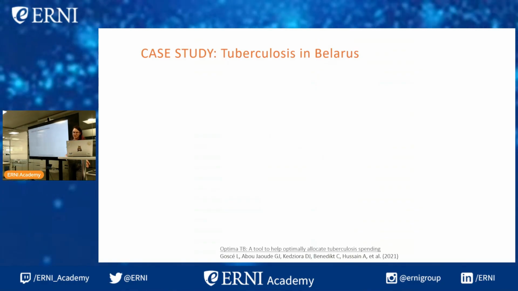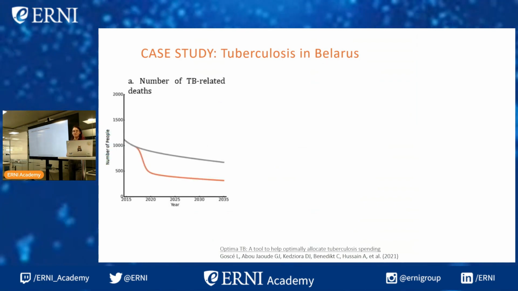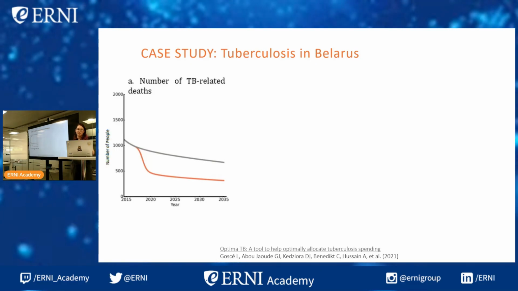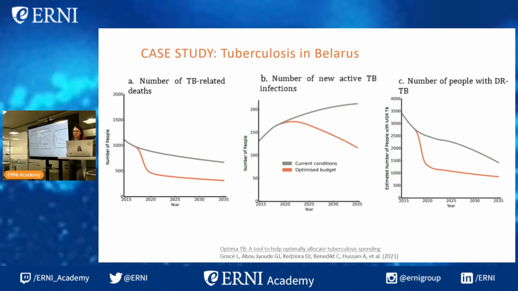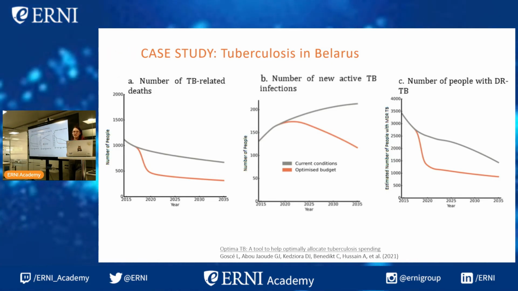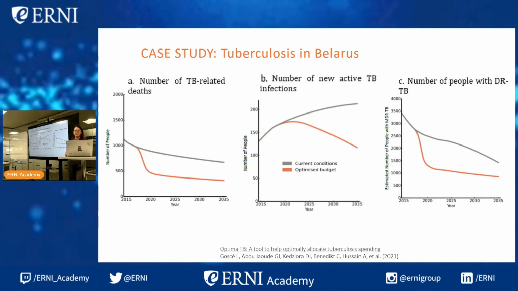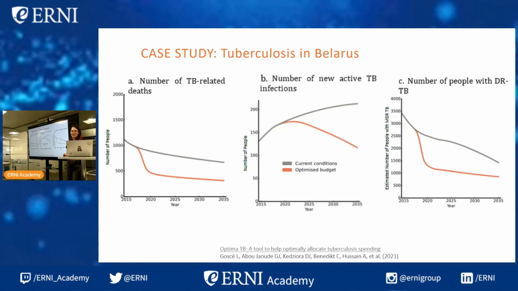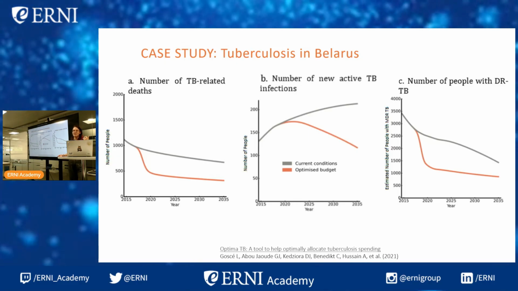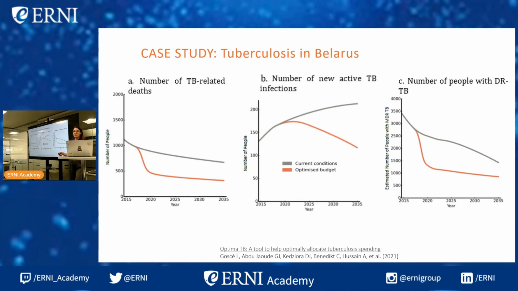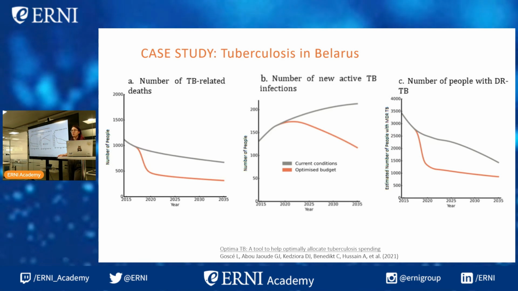So here are the results of this study. Just by changing the allocations, not increasing funding at all, these are the number of tuberculosis-related deaths, new active TB infections, and number of people with drug-resistant TB. So the gray line is the baseline, and the red line is the optimized budget. Same budget, just optimized. And what I think is really interesting here is that in all three cases, we've halved deaths, infections, and drug resistance just by optimizing the budget. So I think this really speaks to the power of modeling to solve real-world problems.